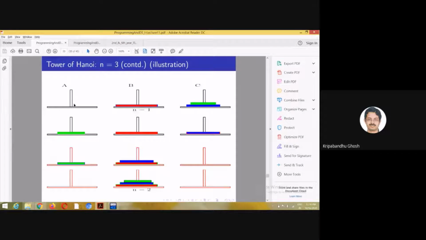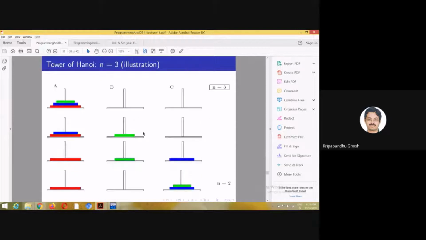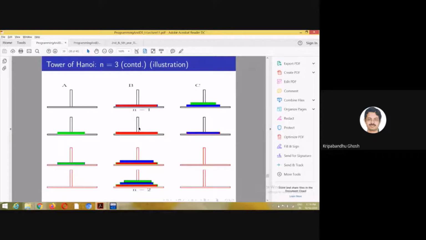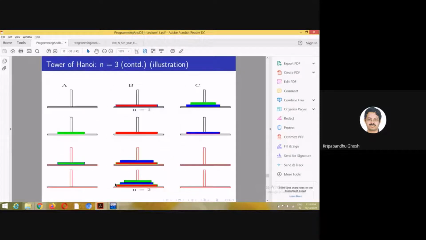In n equals to 1, what did we do? We moved this red to B, right? Where there were no other disks to be shifted. So that's exactly what we are doing. So forget about this part. Just think that there are only these 2 disks. So for n equal to 1, what did we do? We moved this one to this one. We are doing exactly that. So we are basically solving the same problem for n equal to 1, which we did before.